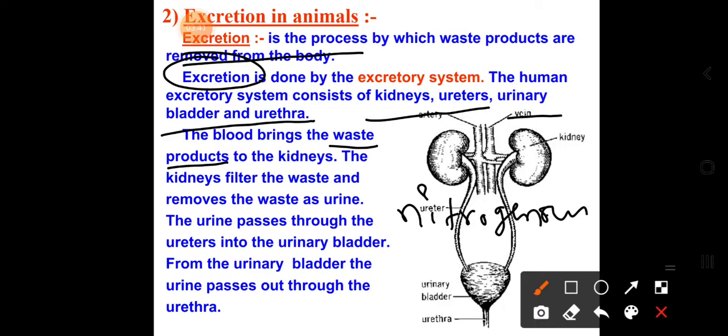Inside the kidneys the waste is filtered and removed in the form of urine. The urine is sent from the kidneys to the ureters, then to the urinary bladder, and with the help of the urethra it is sent out from the body.